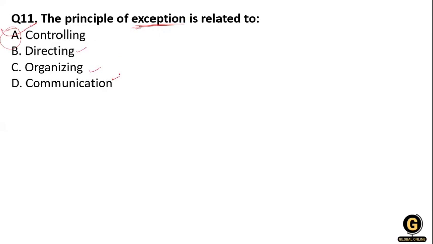So what does the principle of management by exception state? This principle states that the manager should concentrate only on significant deviations rather than on each and every organizational activity. The more managers concentrate their control efforts on the significant exceptions, the more efficient the result of their control will be.